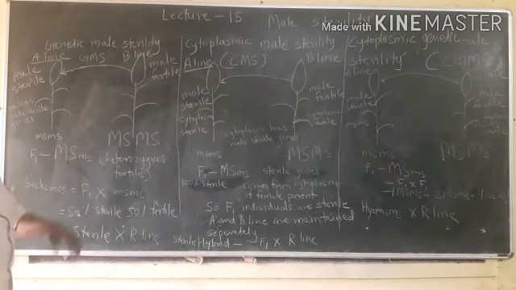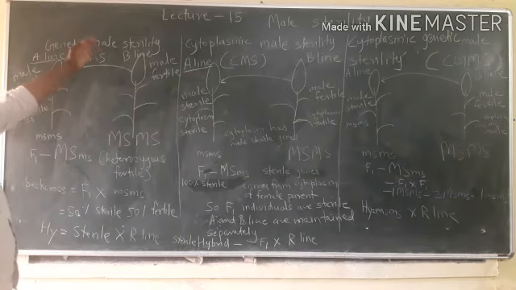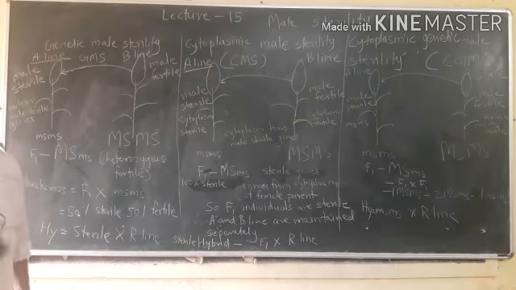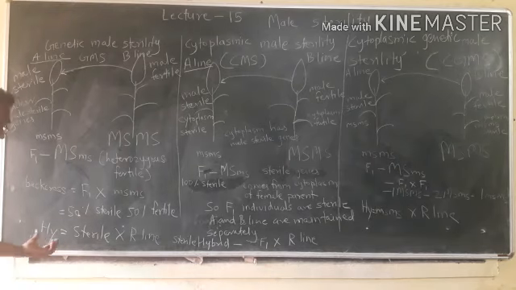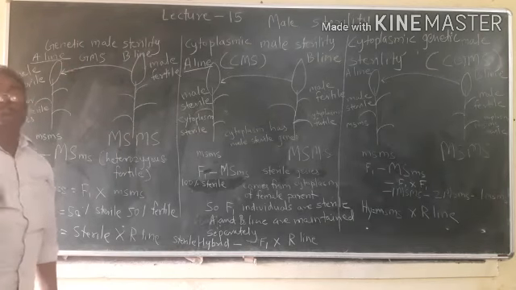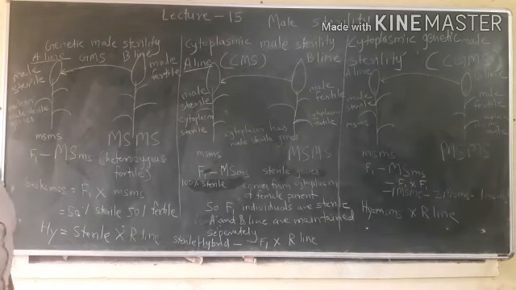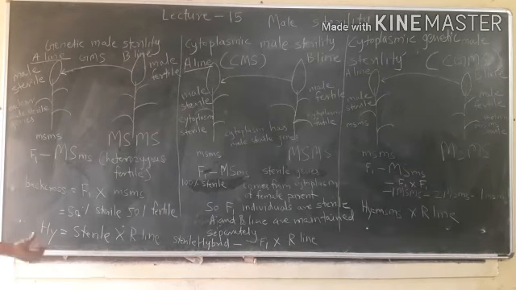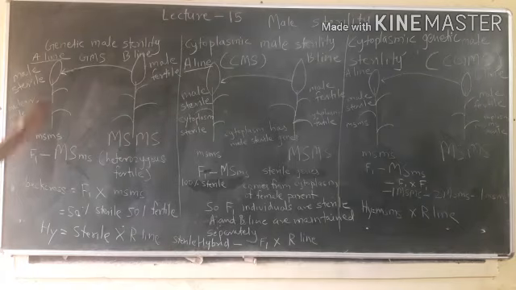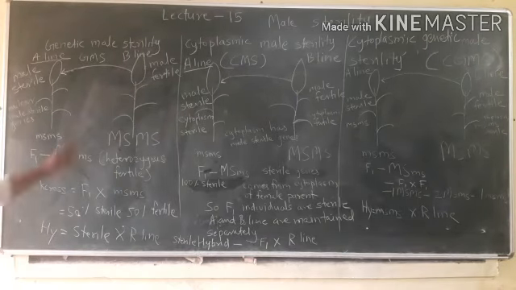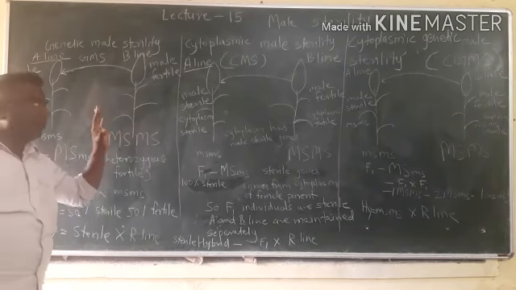And these sterile plants, which are genetic male sterile plants, are crossed with a desirable variety to get a hybrid variety. In this way, male sterility is used in self-pollinated crops for production of hybrid varieties. So hybrid varieties are produced by using genetic male sterile plants in self-pollinated crops.